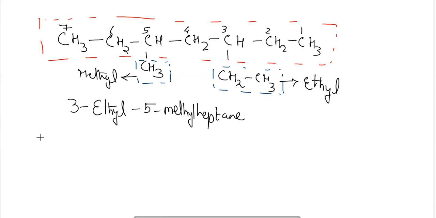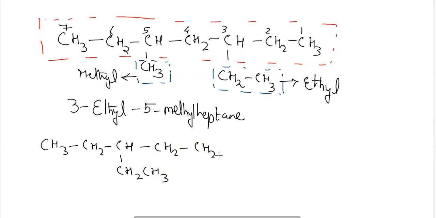Similarly, if I take one more example, CH3, CH2, CH, CH2, CH2, CH, CH2, CH3.